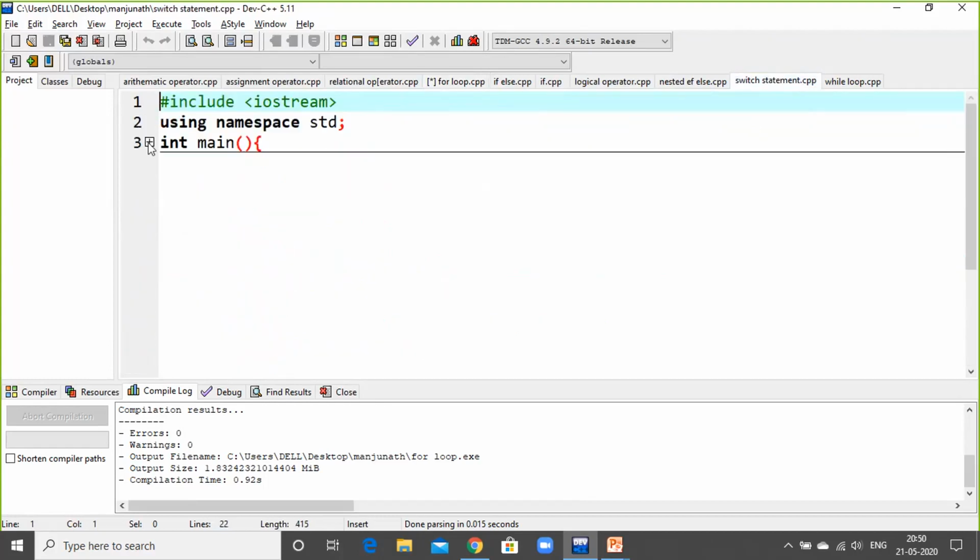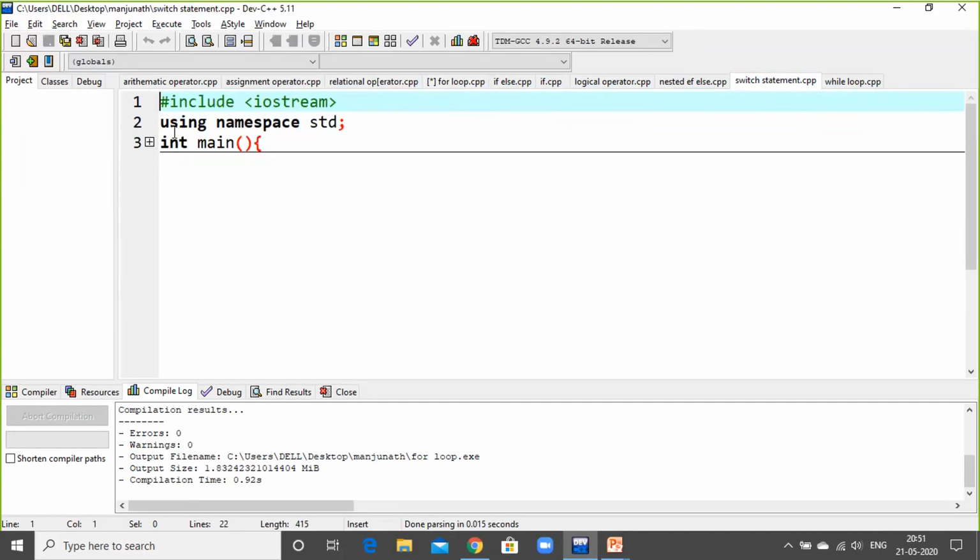Switch statement. The same thing is used before the switch statement. So in our room, in our house, everywhere we have a switch. What is that switch doing? When you switch on, the light will be on. When you switch off, the light will be off, right? Means what? You are giving one condition or command for the switch to perform.